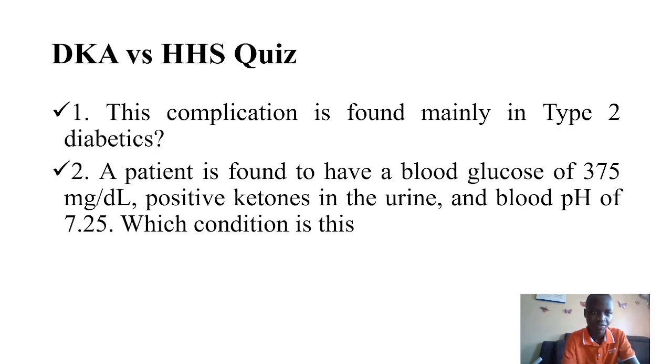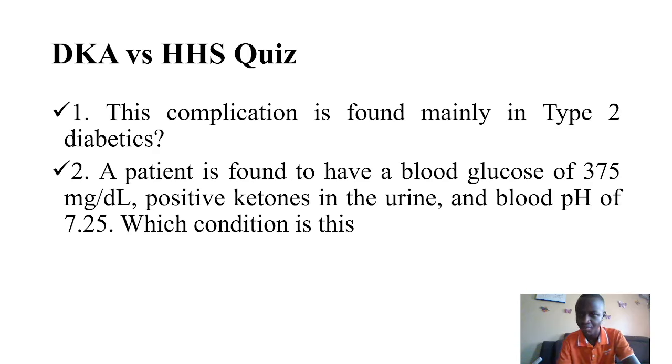So the first question reads, this complication is found mainly in type 2 diabetes. So we need to know for type 1, the main complication is always DKA, and for type 2 it always HHNS.